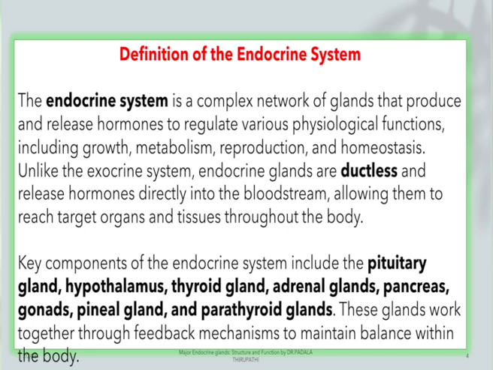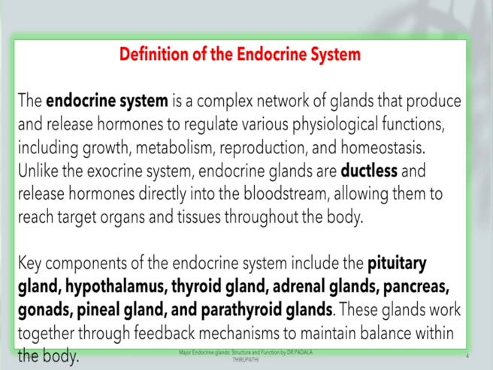The endocrine system is a complex network of glands that produce and release hormones to regulate various physiological functions including growth, metabolism, reproduction and homeostasis. Unlike the exocrine system, endocrine glands are ductless and release hormones directly into the bloodstream, allowing them to reach target organs and tissues throughout the body.